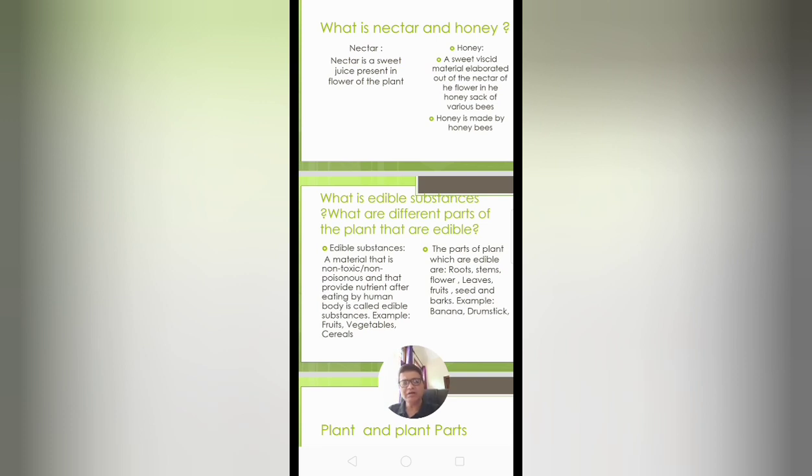Edible means that it is not toxic, not poisonous, and provides nutrition, provides nutrients for our body. Examples: fruit, vegetables, cereals, leafy vegetables or leaves. You never take any leaf without knowing about that leaf.